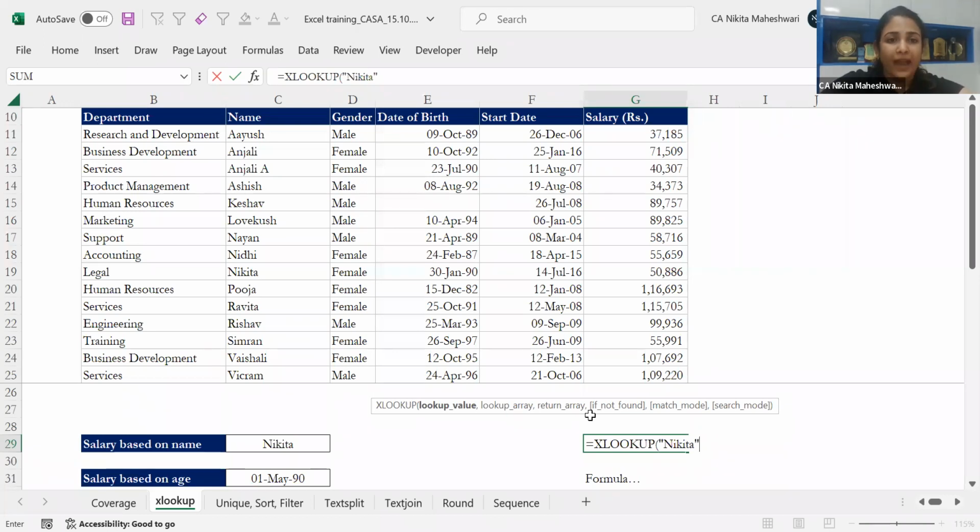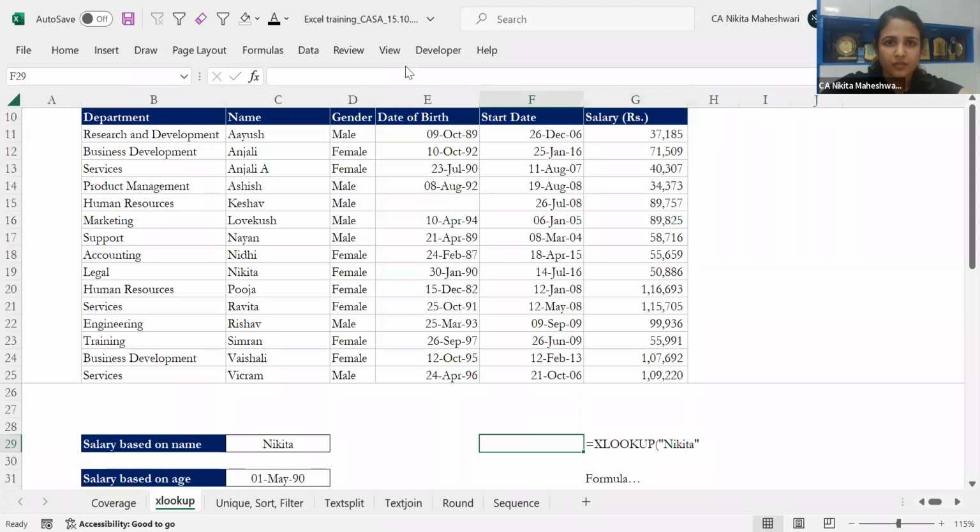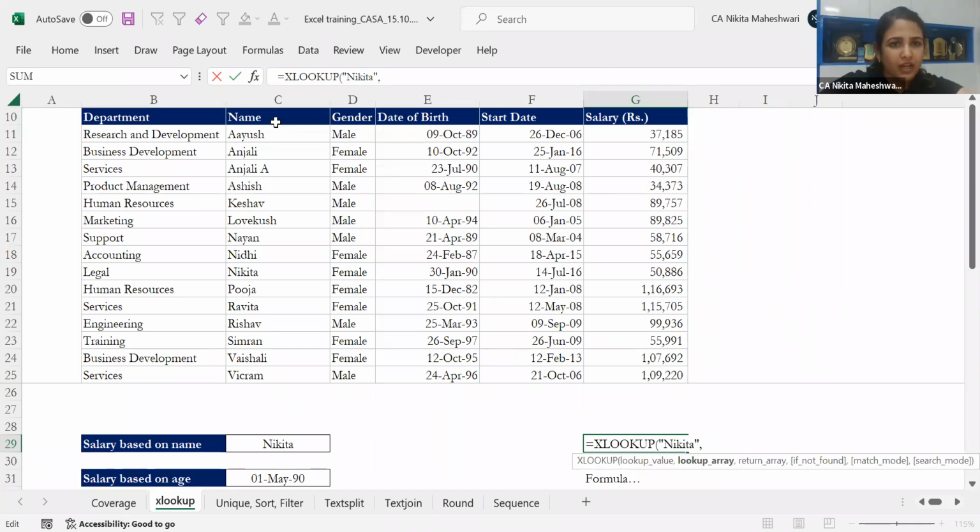Now, what will be the lookup array? If somebody wants to tell it in the chat box, what column will it be? You can just simply type it in here. So somebody says C, correct? It will be column C. So I'll just continue with my formula. Because my names are in vertical format, I'll select that, and I'm freezing it for my reference.